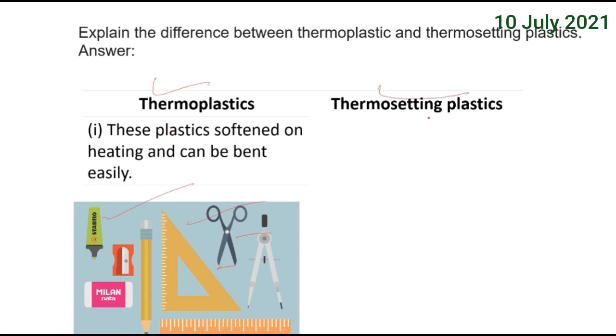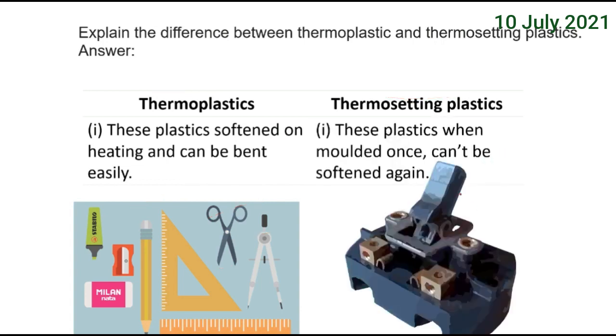Whereas thermosetting plastics, look at the old landline telephone instrument, even the switches, they can't be remolded. Once you heat it, it melts and almost looks like tar. So they cannot be heated and remolded again. Remolding means putting them into a different shape. So that is a major difference between thermoplastics and thermosetting plastics.